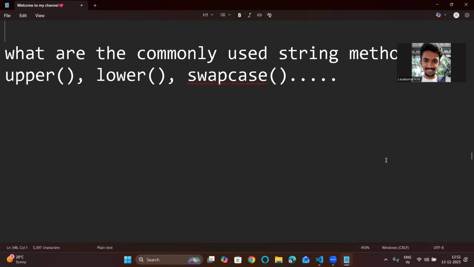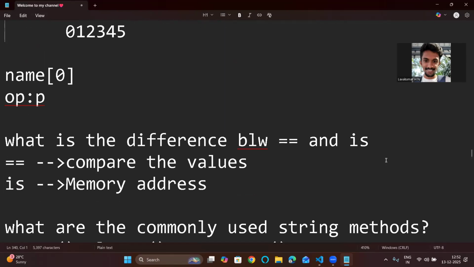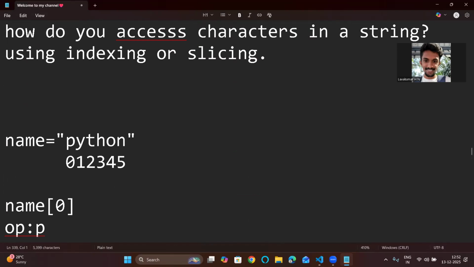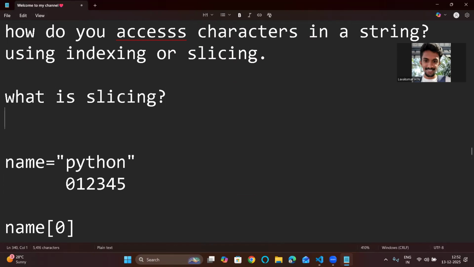Actually here I was saying about slicing, right? I don't want you guys to be worried about what this slicing is, so let me explain it here in a simple way. What is slicing? It has a syntax, and the syntax goes like this. Let's take a string, name equal to Kumar.